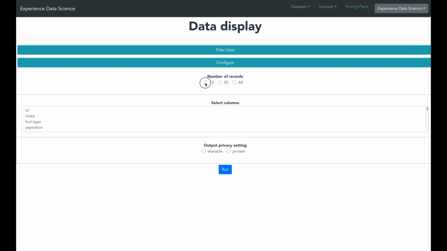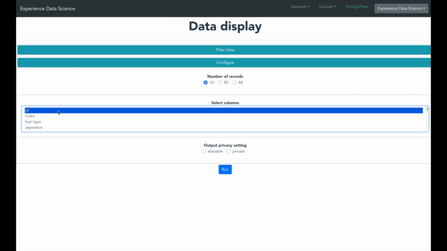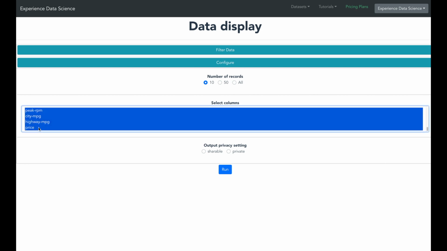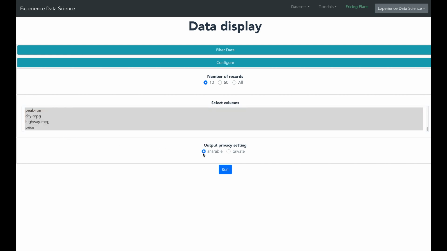This is going to show us what data is inside this cars data set. Let us say we want to see the first 10 records to have an idea of what this data set is all about. You'll also see a list of columns, so select all the columns. In the option Output Privacy Setting, just select Shareable. Now click Run, and in a short while you will be able to see a sample of the data.